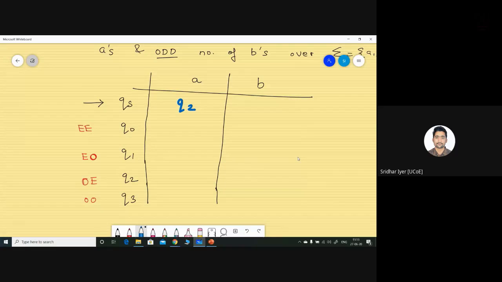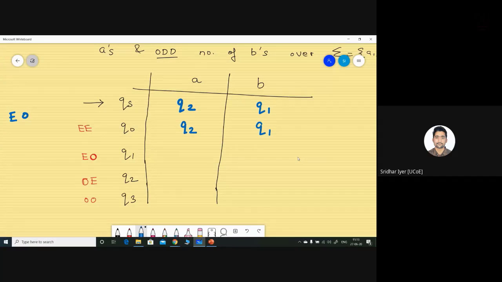Similarly, if I encounter a B, again my state is blank. If I encounter a B, the number of B becomes odd and the number of A is again even only, because I am not having any more A in this state. So it becomes even odd. So now, which is the state corresponding to it? It is Q1. Is it clear? Same logic will apply over here also in Q0. In the next questions, I will show you that you won't even require the state QS from now on. One question after this we'll do, and after that, the remaining questions, you won't require QS state. I will show you how.